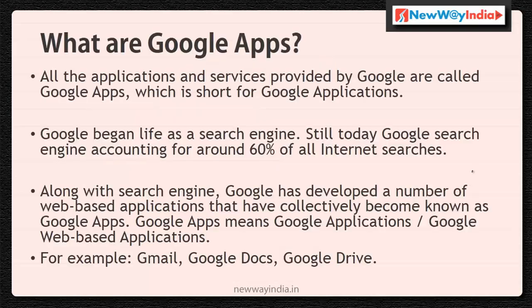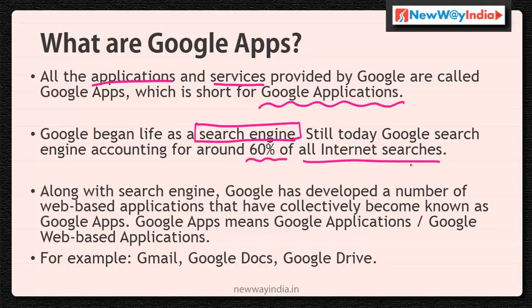What are Google Apps? Google is not a single one. It is a combination of applications. All the applications and services provided by Google are called Google Apps, which is short for Google Applications. In the beginning, Google began as a search engine, but later on it developed into Google Applications. Still today, the Google search engine is the top one, accounting for 60% of all internet searches. Along with the search engine, Google has developed a number of web-based applications.